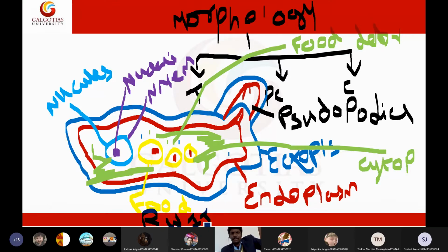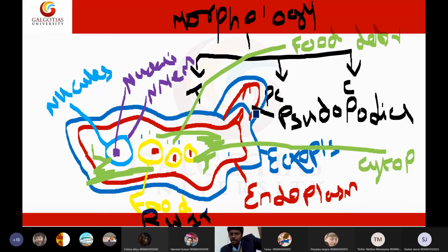So all these red blood cells, white blood cells and intestinal tissues can be seen within the food vacuole of the trophozoite. And in the cytoplasm, you will see food debris, and the cytoplasm also will have certain granules, and it will have a nucleus. The nucleus will have a nucleolus and a nuclear membrane, and it has two layers of cytoplasm. The outer layer is called ectoplasm, and the inner layer is called endoplasm, and it will develop finger-like projections called pseudopodia.